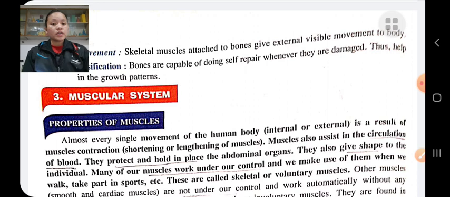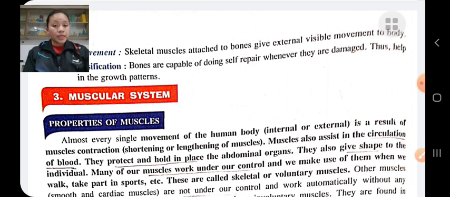What are the functions of muscle? The first is that muscles provide structure to the individual. Thus, it helps in maintaining the posture. Provide effort: muscles work as effort arms of the levers in the body, whereas bones act as the levers.